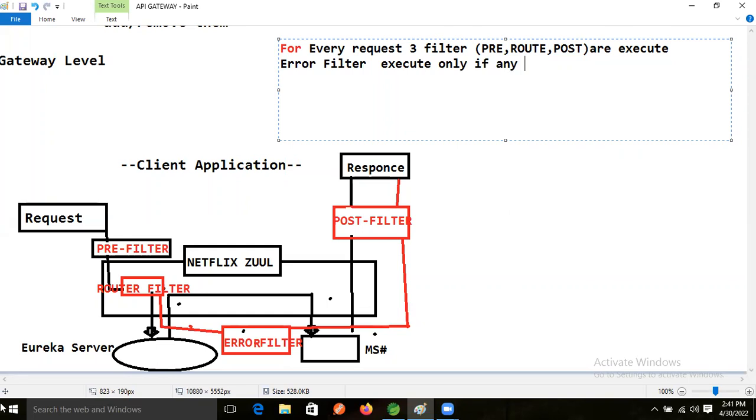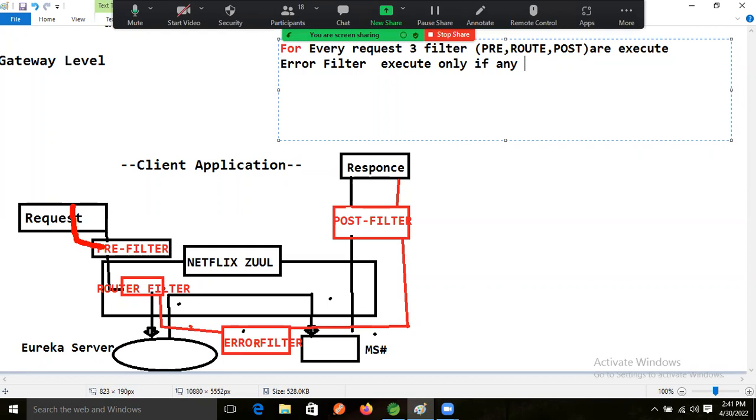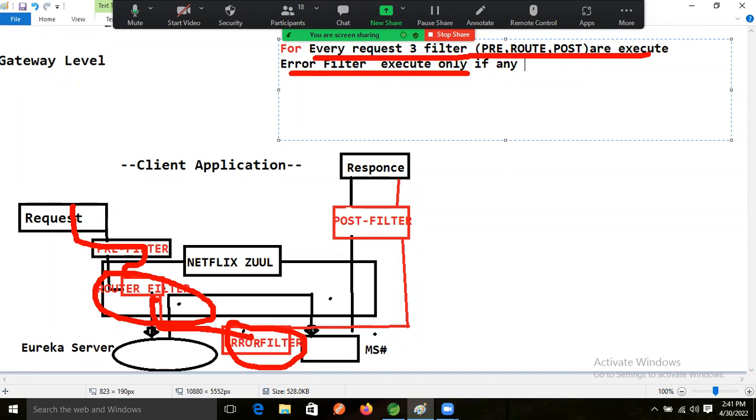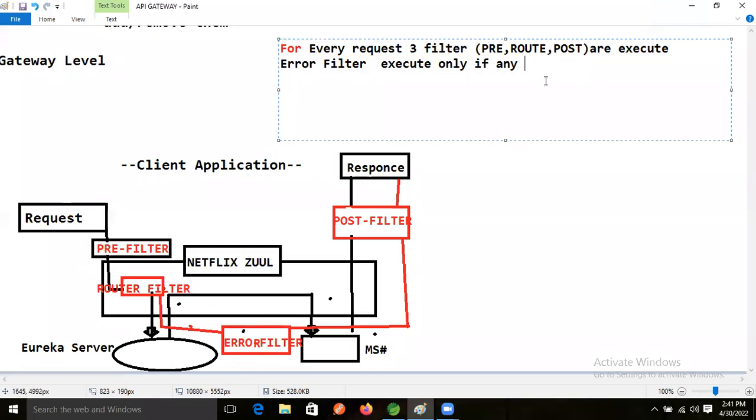One minute, guys, I'm recalling a request. The request will come, the pre-filter will execute, then routing. If any error occurs in the routing, because we write the logic only in routing, then the error filter is executing. Yes, I'm writing correctly. For every request, three filters are there. The error filter executes only if there is an error in the routing filter.